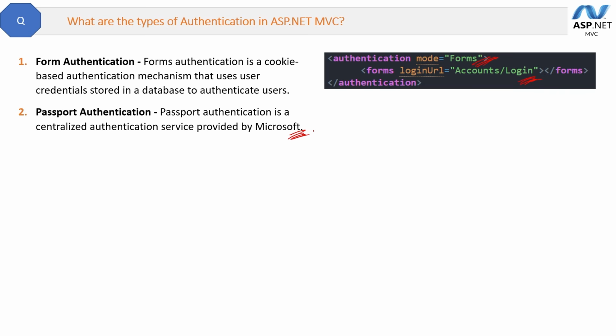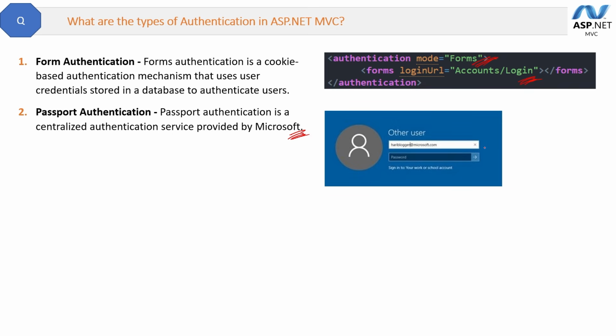So basically instead of using your own forms, we can use Microsoft forms, okay, like this. The benefit is they are third party mechanism, but they are very secure. Like the normal hacker can access your database but to hack the Microsoft database is not easy. But yes, then you have to trust on the Microsoft this passport authentication.